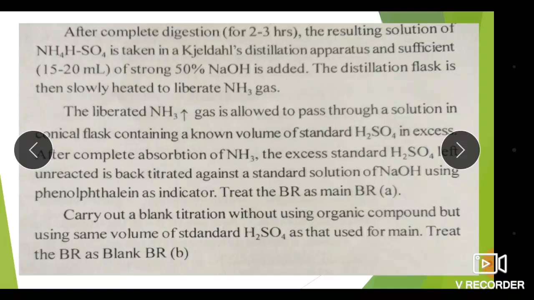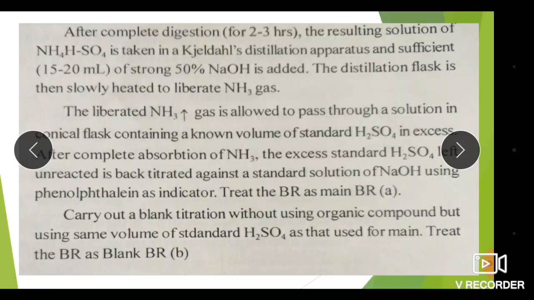Treat the burette reading as the main burette reading. After digestion for 2 to 3 hours, the resulting solution of ammonium hydrogen sulfate is taken in Jaldahl's distillation apparatus, and a sufficient amount, about 50 ml, of strong 20% NaOH is added. The distillation flask is then slowly heated to liberate ammonia gas.